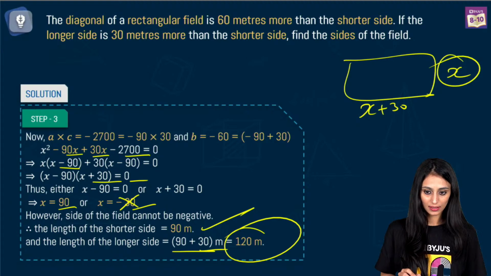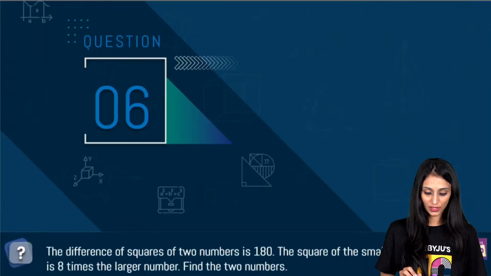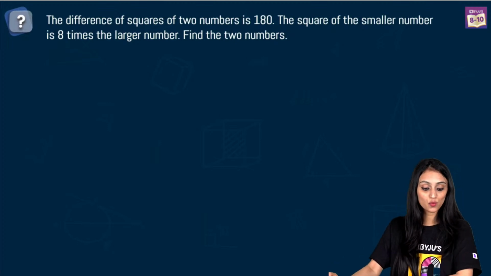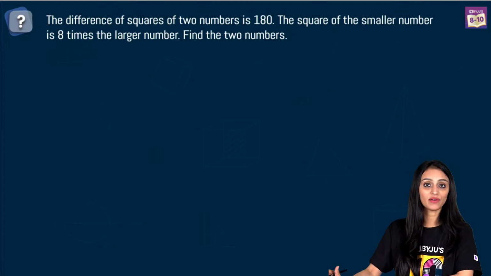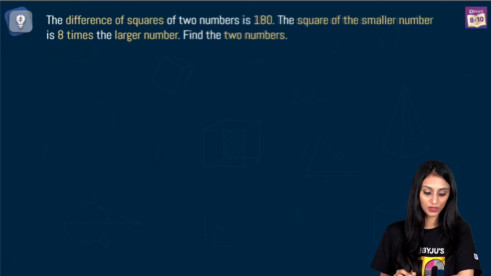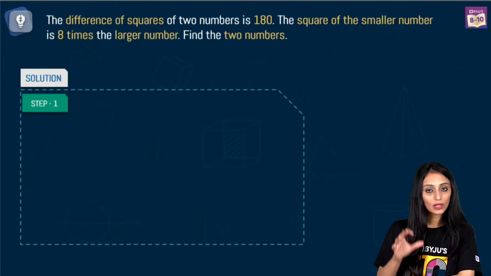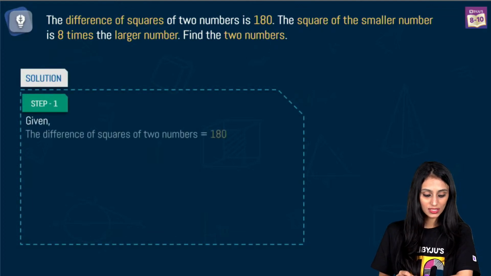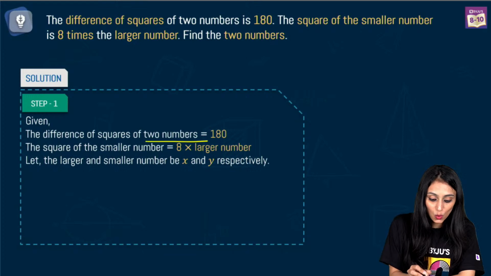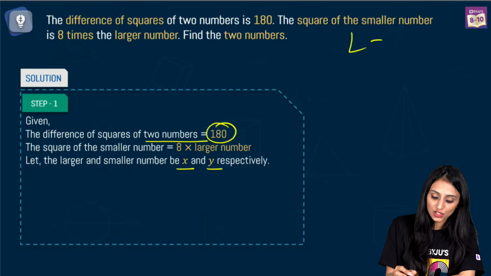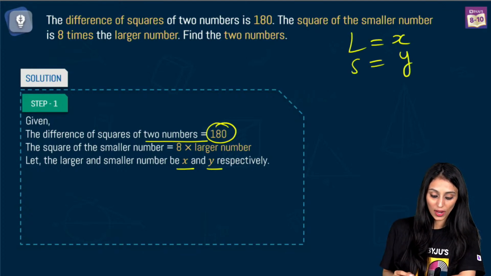Now let's move ahead. Let's take a look at question number 6 now. The difference of squares of two numbers is 180. The square of the smaller number is 8 times the larger number. Find the two numbers. So we are talking about two numbers over here, one smaller and one bigger. Let's suppose that the larger number is x and the smaller number is y.